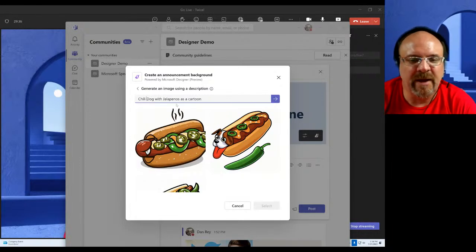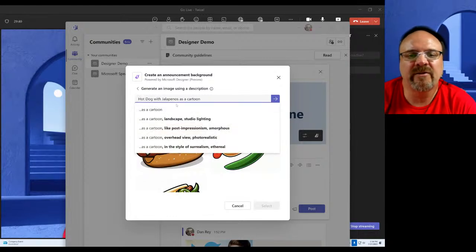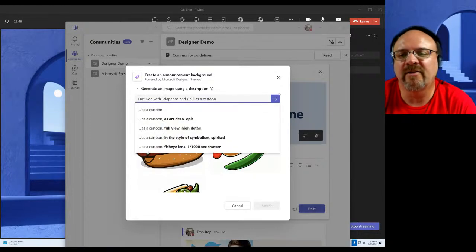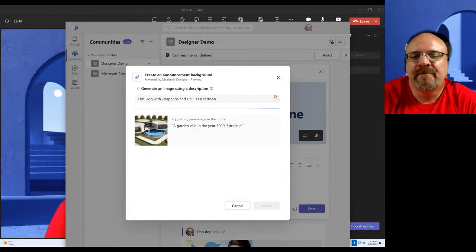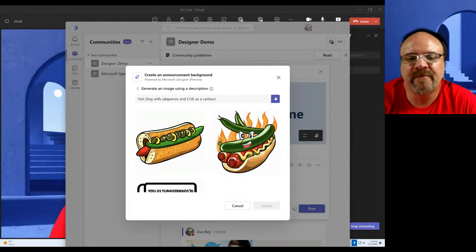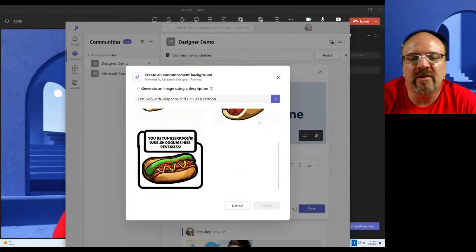Let's do hot dog with jalapenos and chili as a cartoon. Let's see if we get the appropriate condiments on this hot dog. There we go. Got three other items.